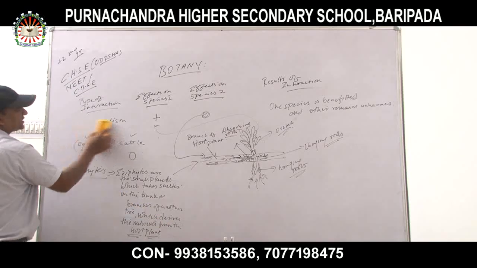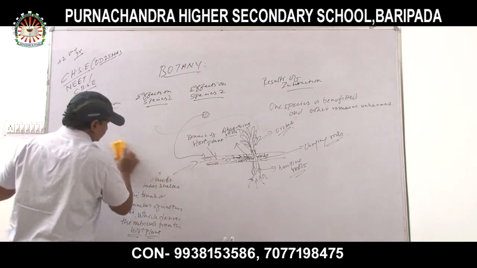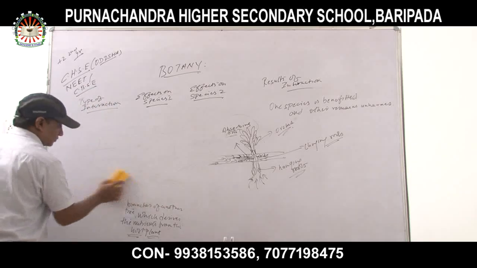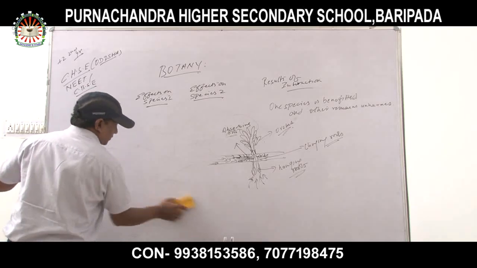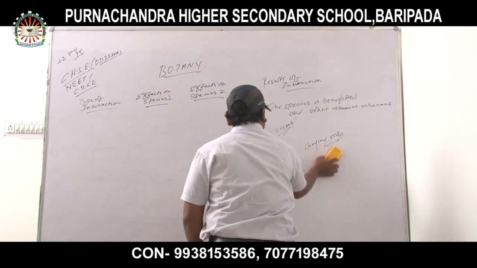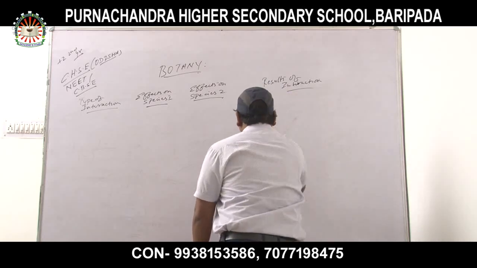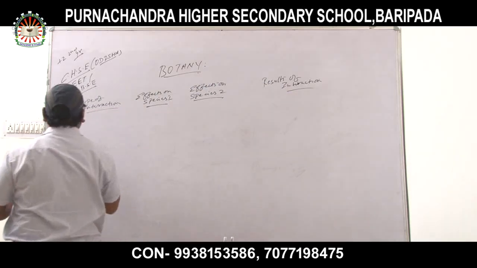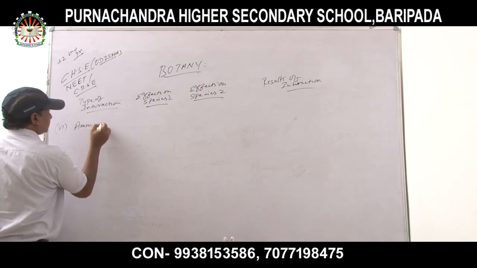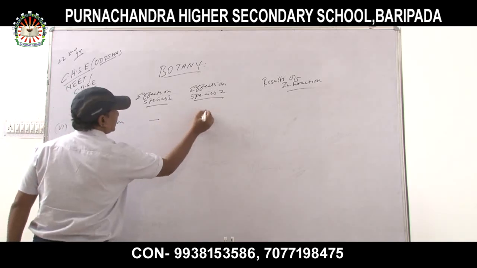Number 6, amensalism. What happens in amensalism? Negative and zero.